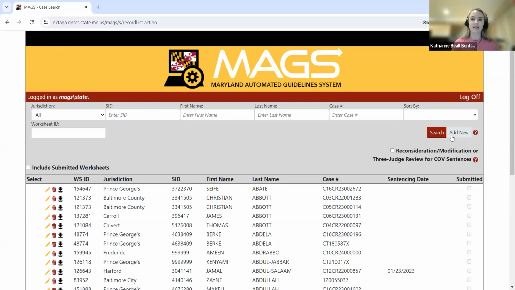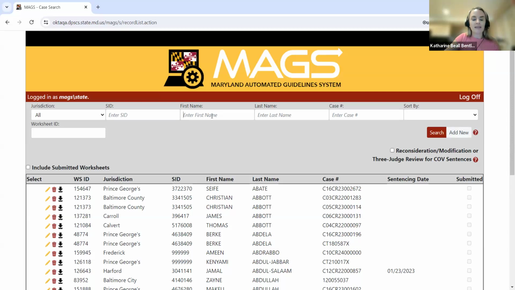So judges and their designees would be able to enter sentence information for those worksheets. They'd be able to successfully submit the first worksheet, but when they go to submit the second worksheet, they get a duplicate error message saying there's already been a worksheet submitted that contains the same SID number, date of birth, and date of sentence. So then they contact us. We have to combine those worksheets for them behind the scenes and email them back a revised PDF. So I mention all of that just to, again, reiterate the importance of making sure multiple criminal events, single sentencing event scenarios are initiated under one MAGS record.